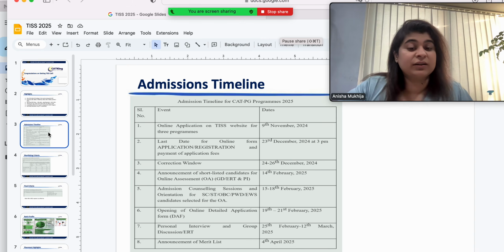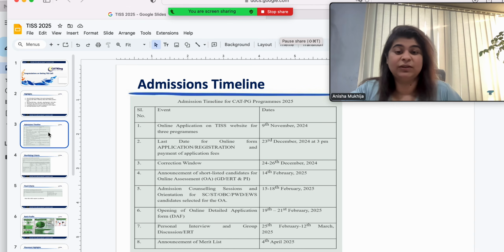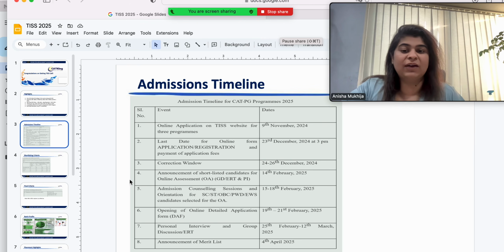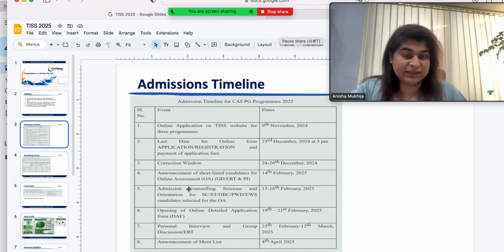Now, if you look at the current timeline, your shortlist is now announced. After this you will have your GD, ERT and PI. You have to fill up your online assessment, okay? The entire selection process is going to be the same way. 15th to 18th February, they are going to have the admission counseling sessions for SC, ST, OBC, PWD, EWS candidates who are selected for the online assessment.